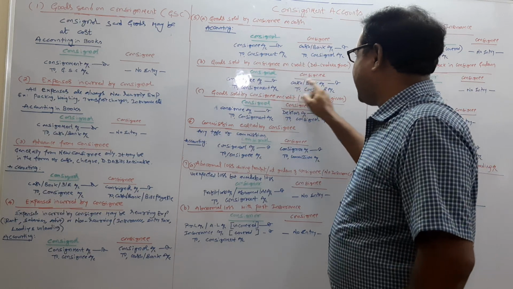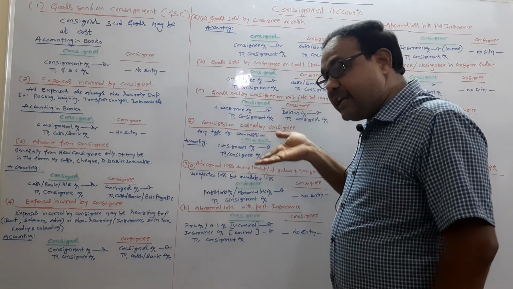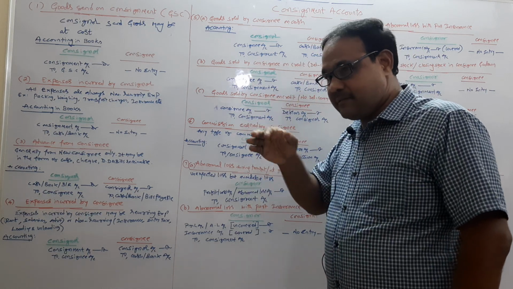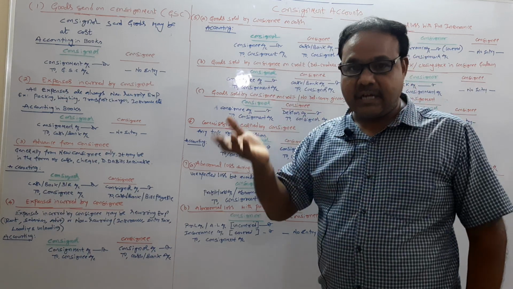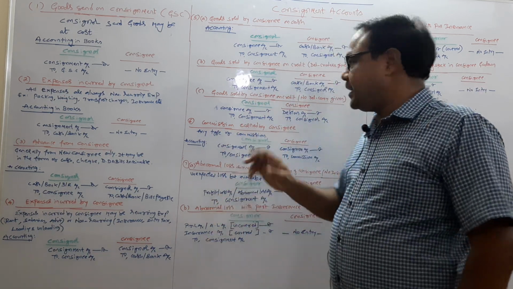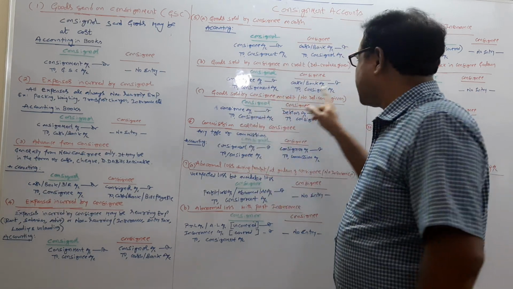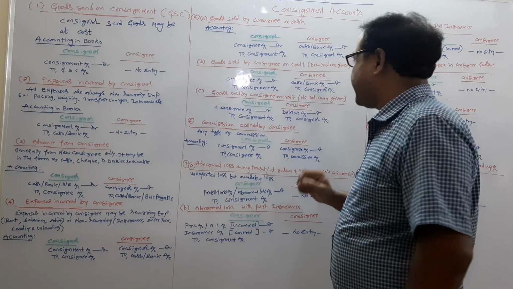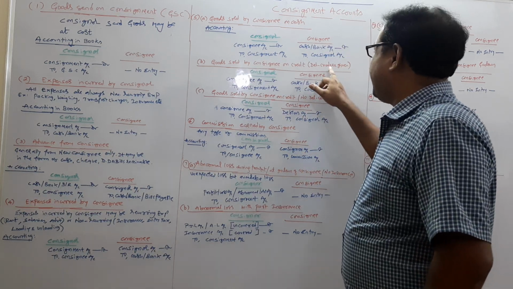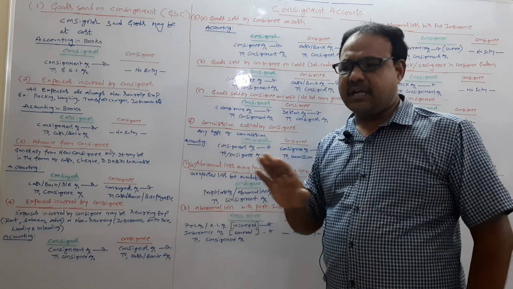First I can write debtors account debit to consignor account. Thereafter, when I collect the money, then cash account debit to debtors. So if you mutually cancel the debtors, what is left is cash account debit to consignor. So that is also one of the reasons I recorded here cash account debit to consignor. Another reason: when del credere commission is given, the consignee is responsible, and the consignor is not bothered about that collection problem.